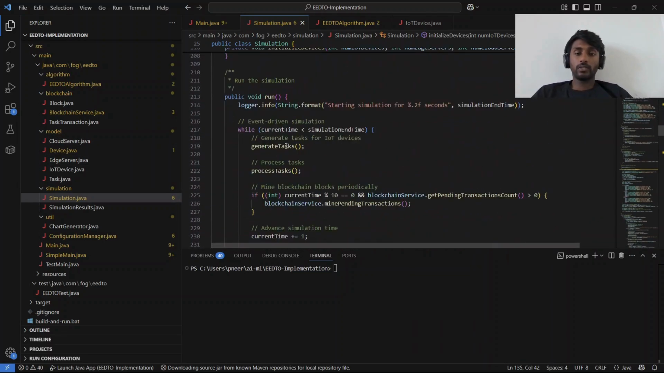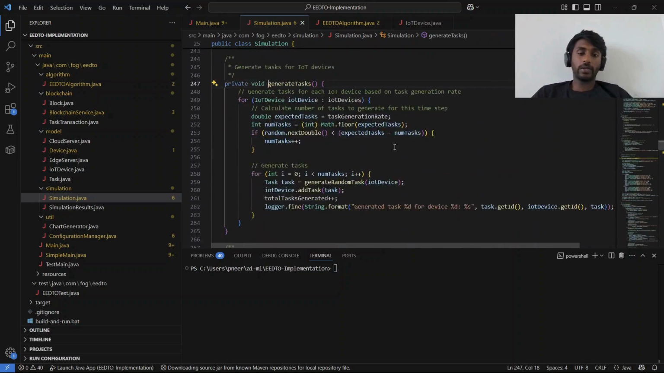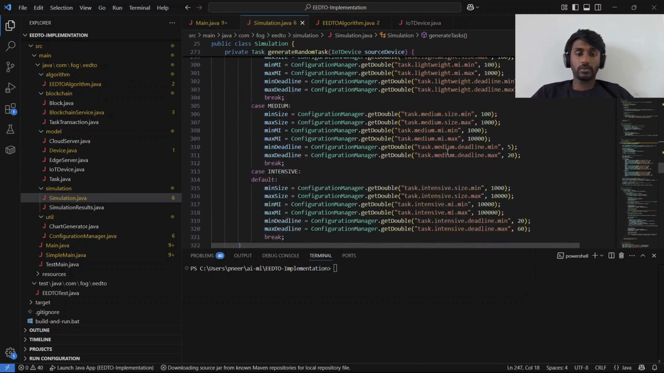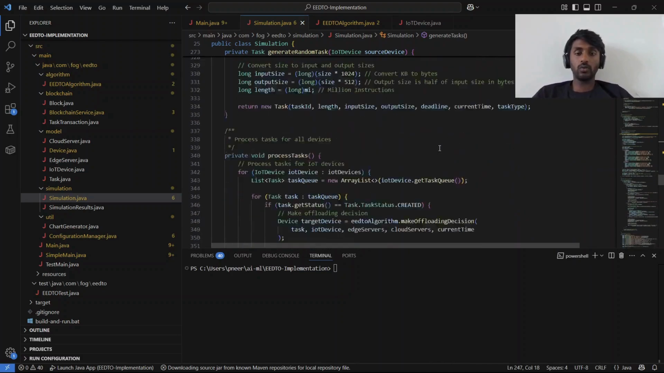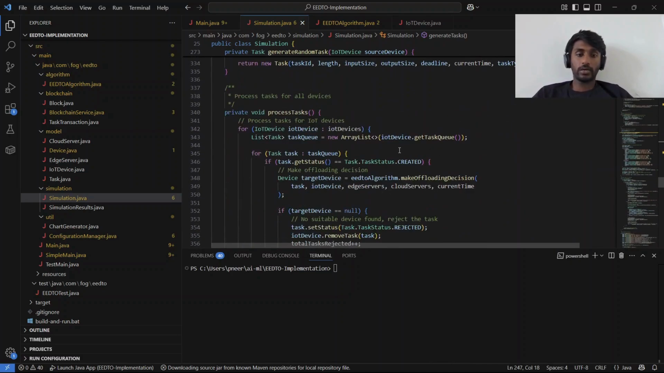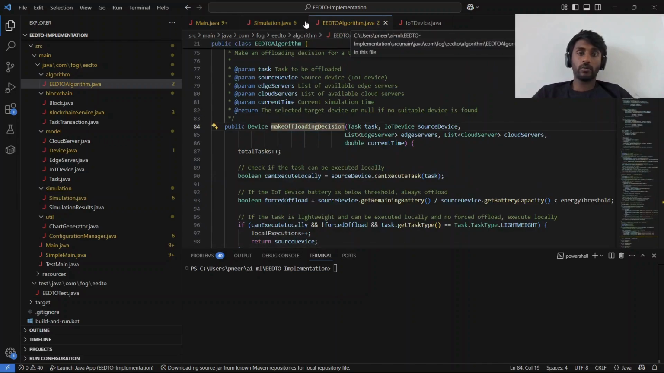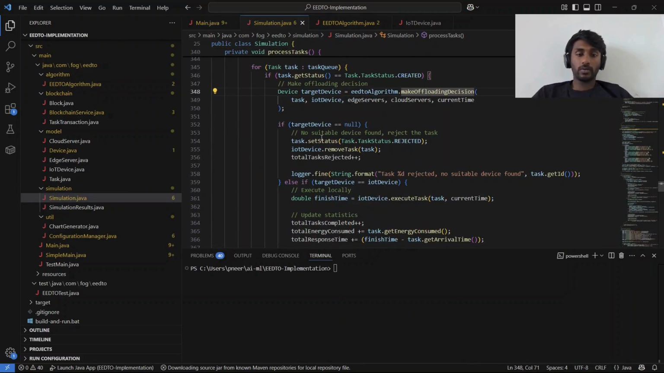And in the run method, the generate task and process task steps are done. First, in the generation of tasks we create a bunch of tasks of three categories: lightweight, medium, and intensive, using probabilities. Like we give 60, 30, 10, so tasks are created in a 60-30-10 ratio, and the processing of the tasks starts here. It picks the task from the array list, and the offloading decision is taken care of by EEDTOAlgorithm.java. After that, the target device is chosen.